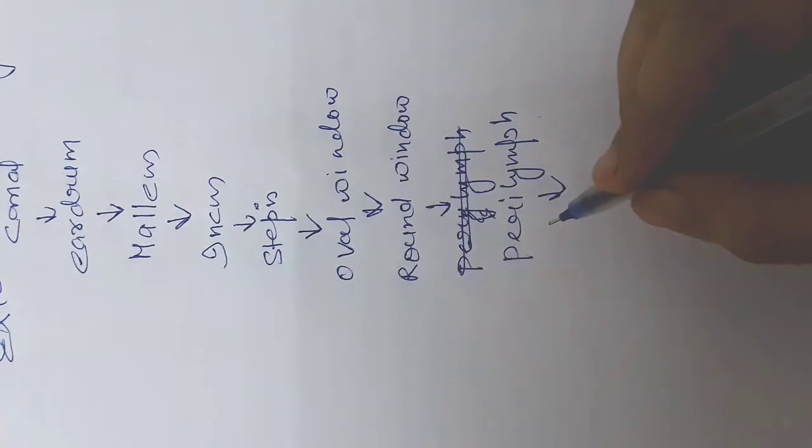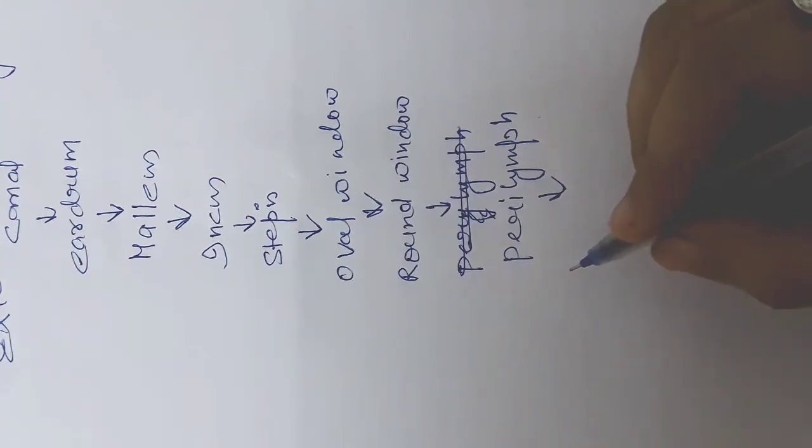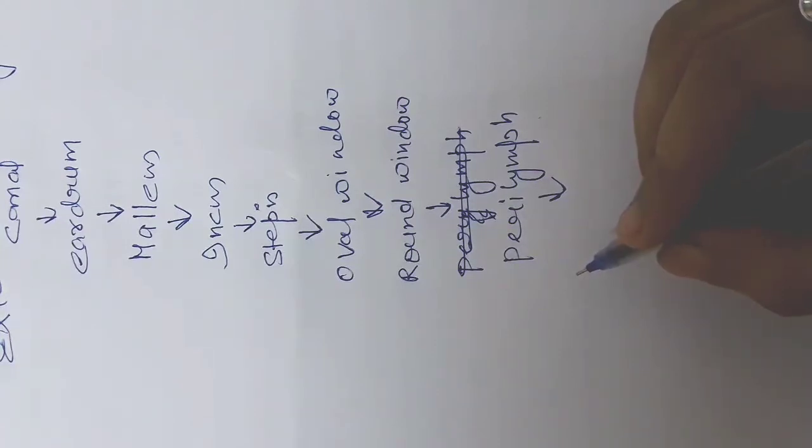The pressure waves are transmitted from the scala vestibuli to the scala tympani, and eventually to the round window, causing it to bulge. As the pressure waves deform the walls of the scala vestibuli and scala tympani, they also push the vestibular membrane back and forth, creating pressure waves in the endolymph.